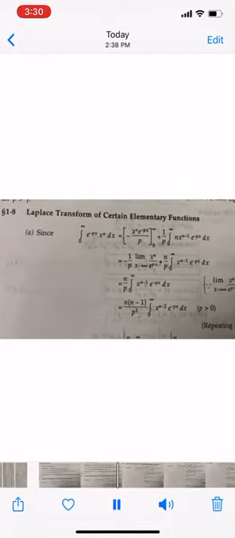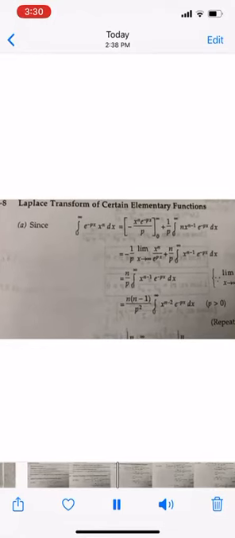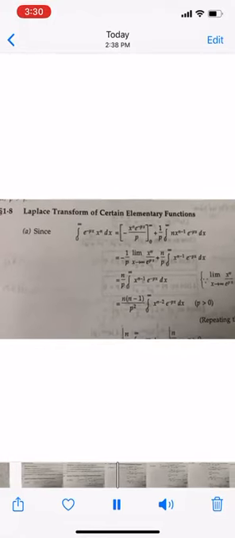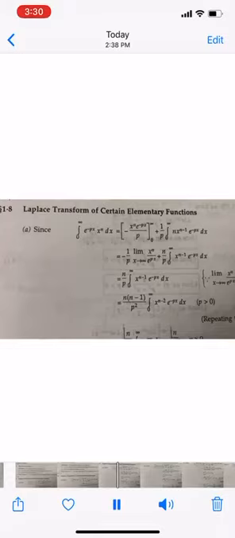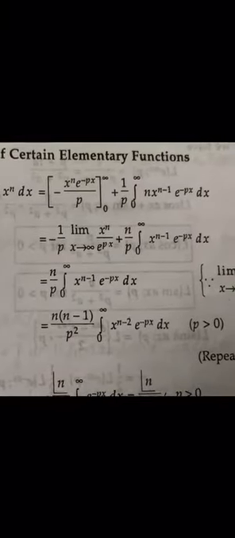Since the integral from 0 to infinity of e raised to minus px times x raised to n dx is equal to minus x raised to power n e raised to minus px upon p between the limits 0 and infinity, plus 1 by p times the integral from 0 to infinity of x raised to n minus 1 e raised to minus px dx.